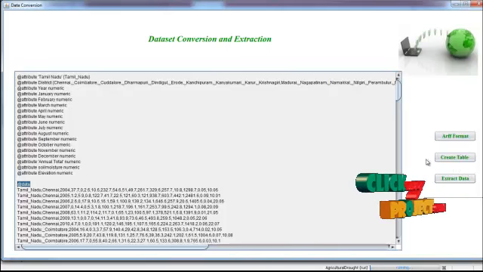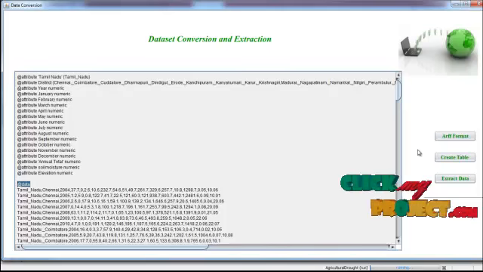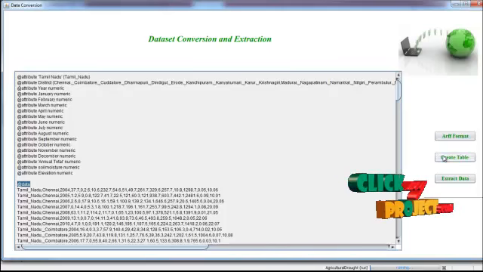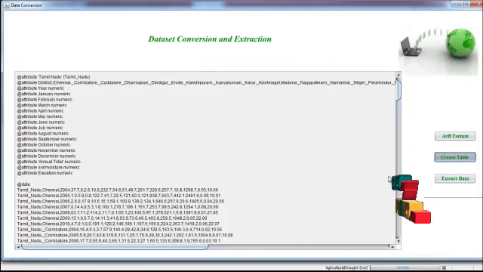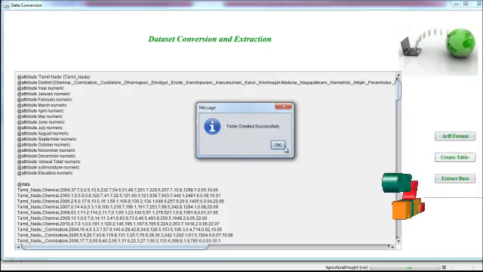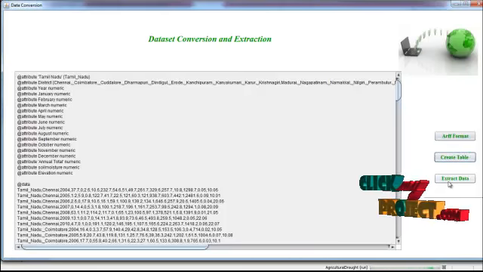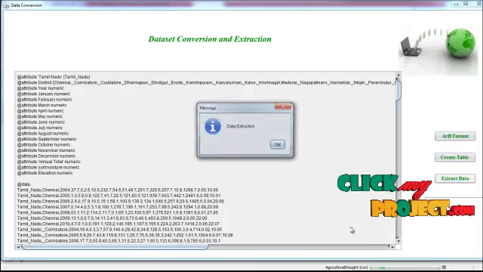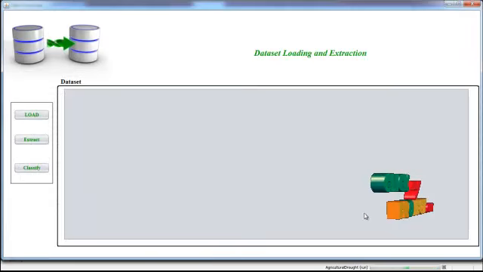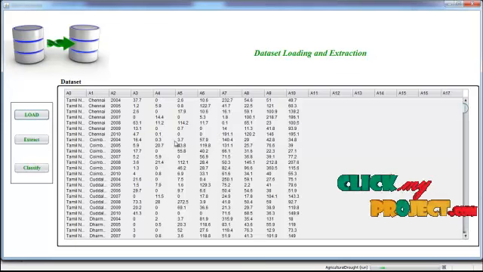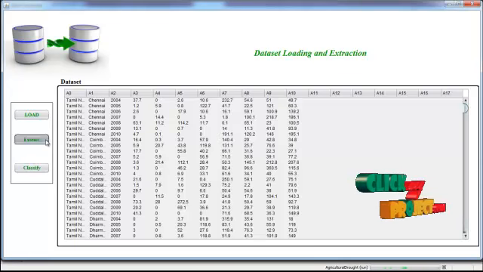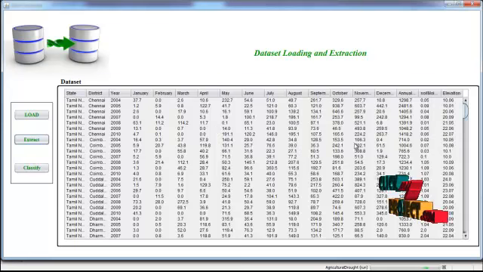After we extract the data and convert it into the ARFF format, we have to create the table in a database. Table has been created. After the table is created, we have to load the data into that table. Data has been extracted. After that, we have to view the data set from the database. Then click extract. Here is the data set view from the database.